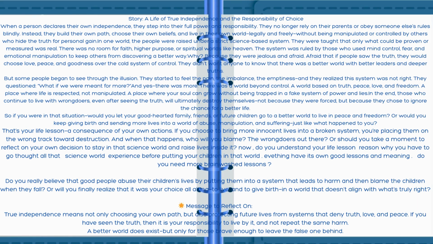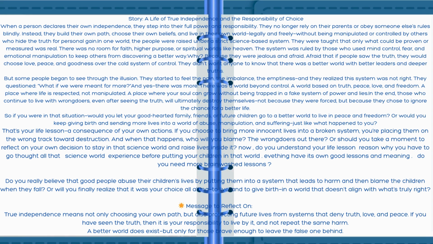In the end, those who continue to live with wrongdoers, even after seeing the truth, will ultimately destroy themselves. Not because they were forced, but because they chose to ignore the chance for a better life. So if you were in that situation, would you let your good-hearted family, friends, or future children go to a better world to live in peace and freedom? Or would you keep giving birth and sending more lives into a world of abuse, manipulation, and suffering? Just like what happened to you. That's your life lesson, a consequence of your own actions.